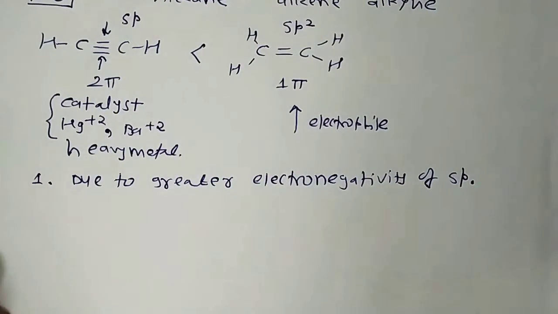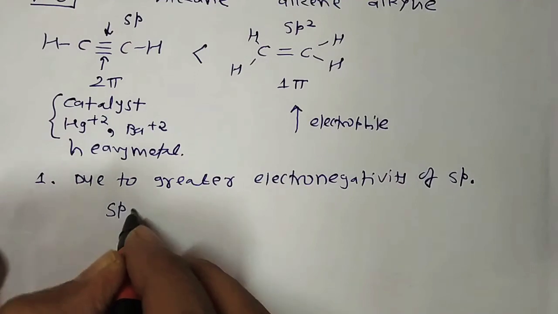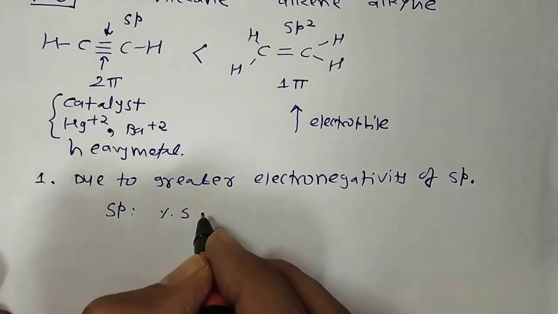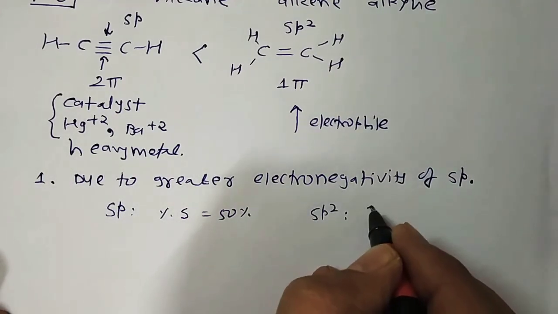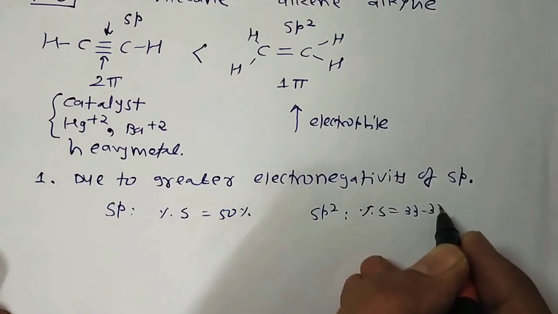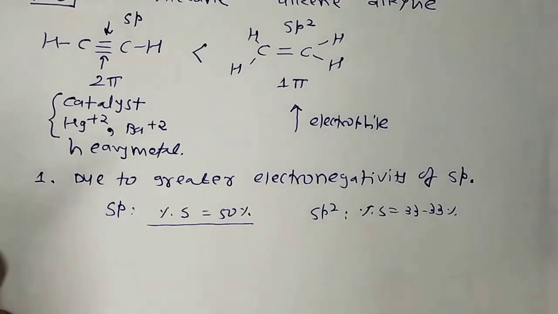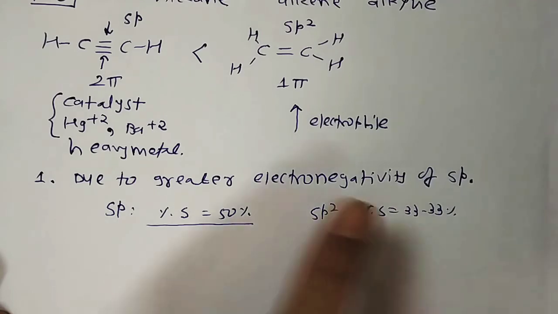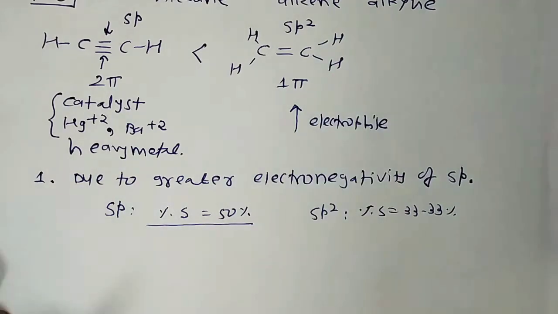Now the second point. What is the second point? In the case of sp hybridization, as we know, the percentage of s character is 50%, while in the case of sp2 hybridization, the percentage of s character is only 33.33%. It means that with more s character, because the s orbital is near to the nucleus, the electrons are tightly held by the carbon atoms, okay, while in this case 33.33%, so compared to the alkene, it is less tightly held by the carbon. So that's point number 1.